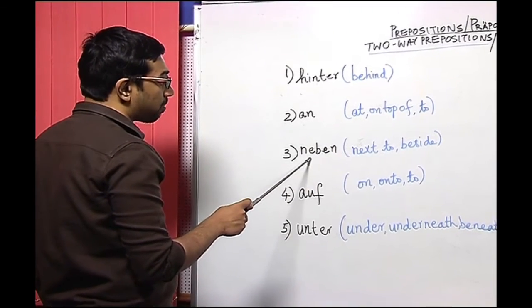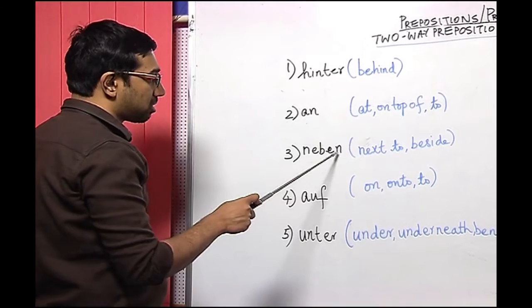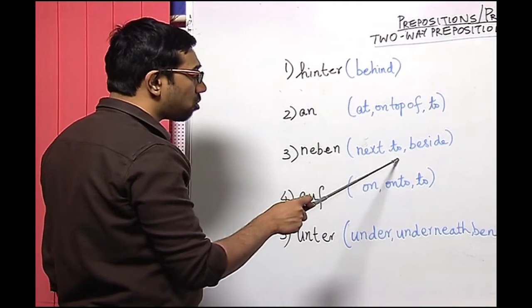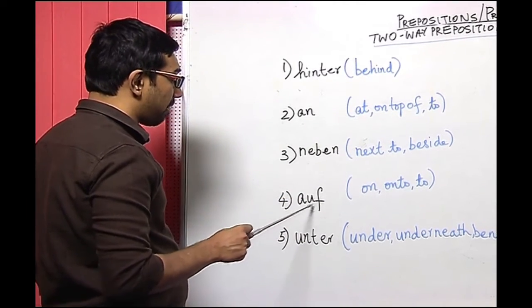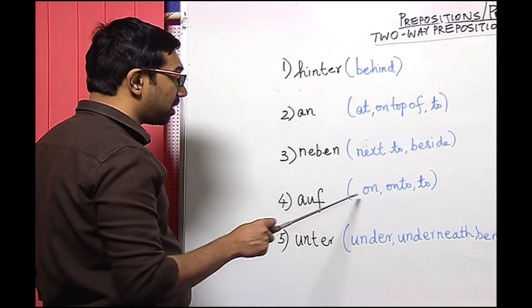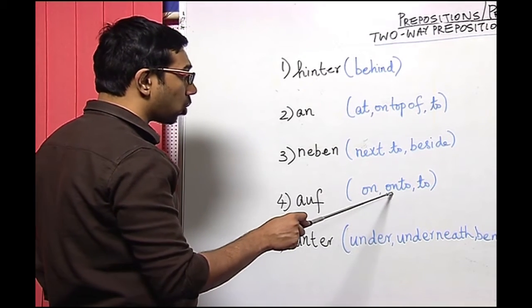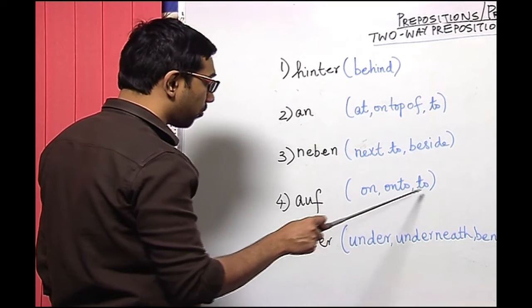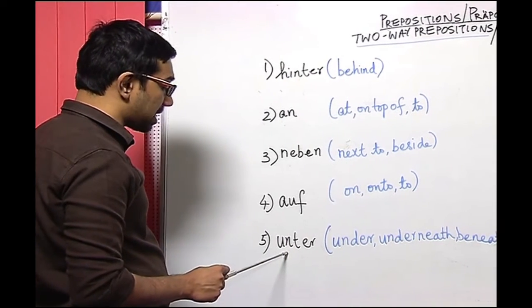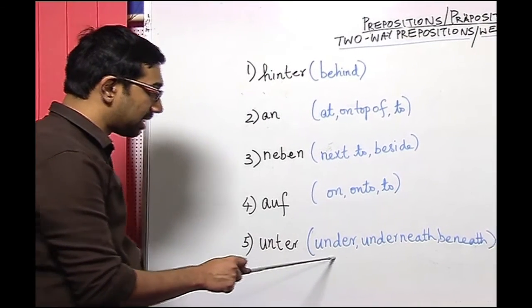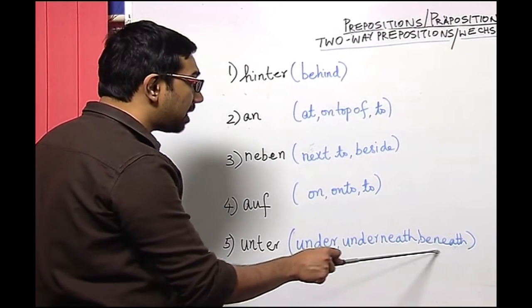At number 3, we have the preposition neben, which could either mean next to or beside. At number 4, we have the preposition auf, which means either on, onto, to. At number 5, we have the preposition unter, which could mean under, underneath, beneath.